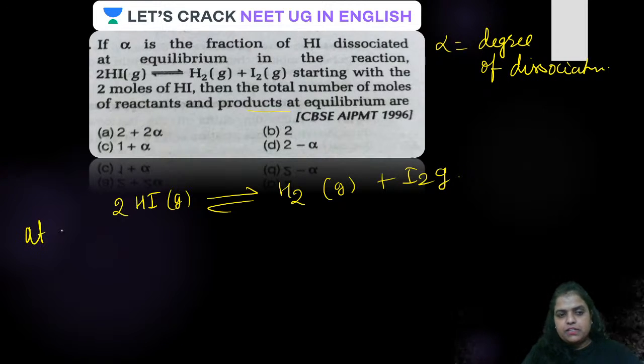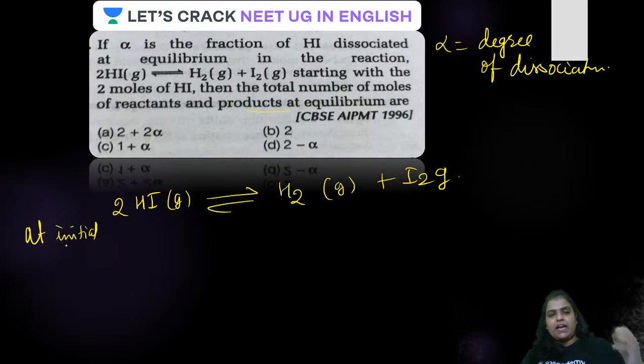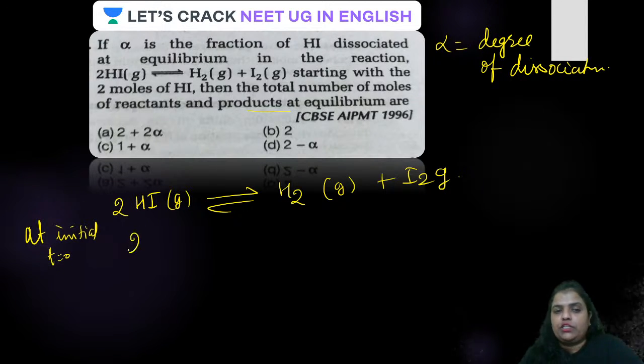At the initial stage, when time t is equal to 0, how many moles of HI were taken? 2 moles. At that condition, the reaction would not have started. So guys, H2 will be 0 and the moles of I2 will also be 0. Clear?